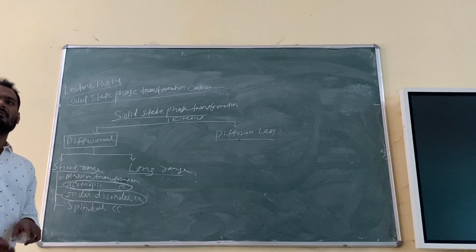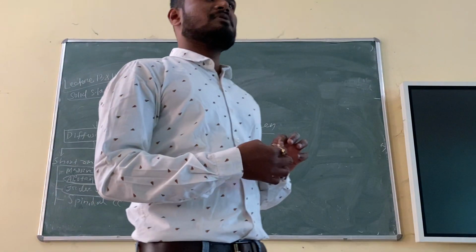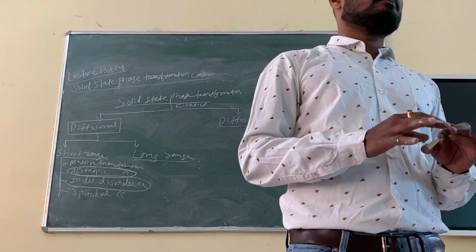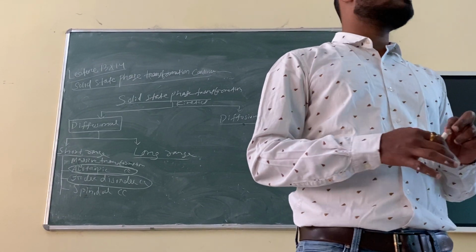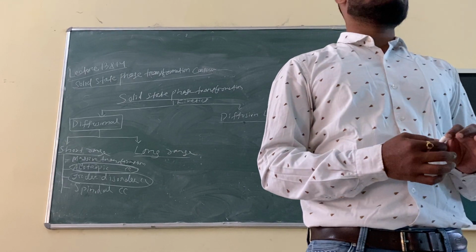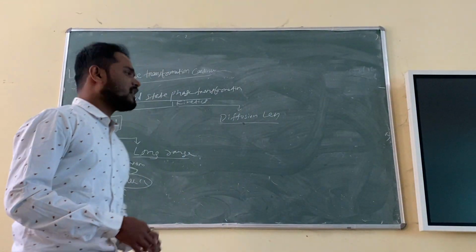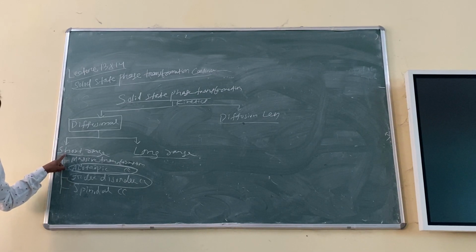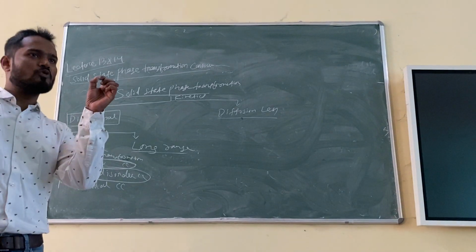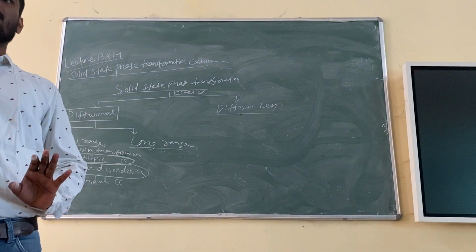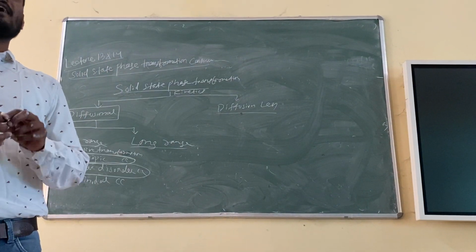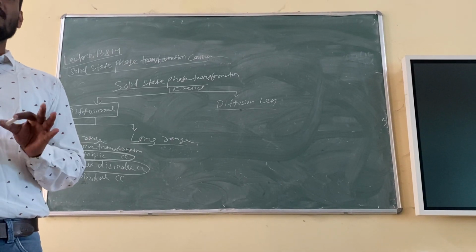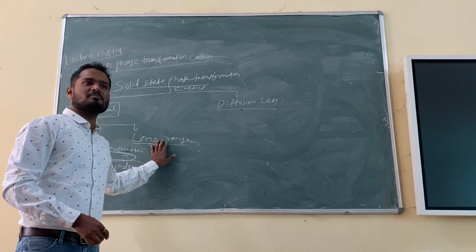Massive transformation means the transformation which occurs at a very fast rate. And you know the reason why? Because the answer is here. Diffusion is short. If the atom moves a short distance, transformation will happen quickly. If the atom moves a long distance, then it will take time, obviously. So long range transformation always takes time.